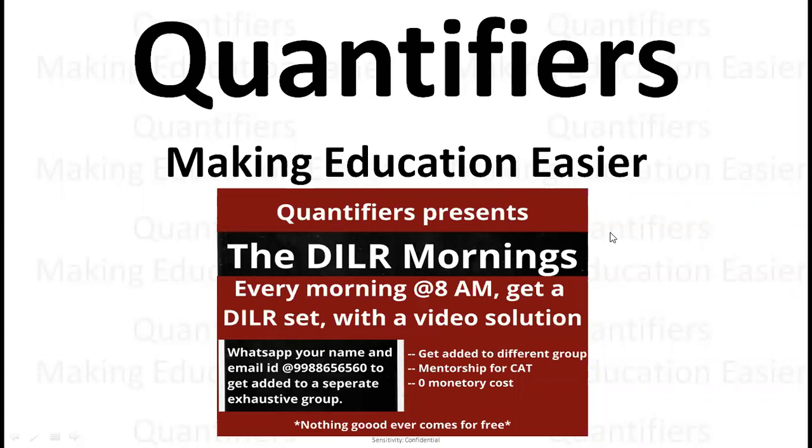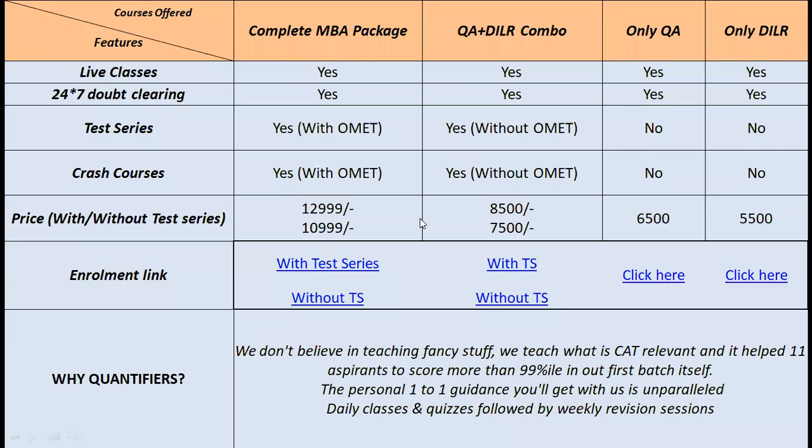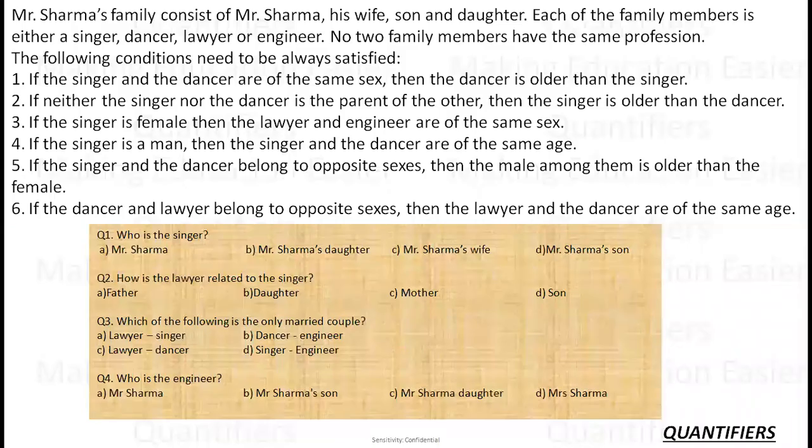In today's DILR set, we are going to discuss a very good set on conditional arrangement, if-else type. It all depends upon how you take the variables initially. If you are taking the variables in the correct way, then the set will get finished within minutes. If not, you might elongate it to let's say 10 or 15 minutes also. So let's see what the set is all about.